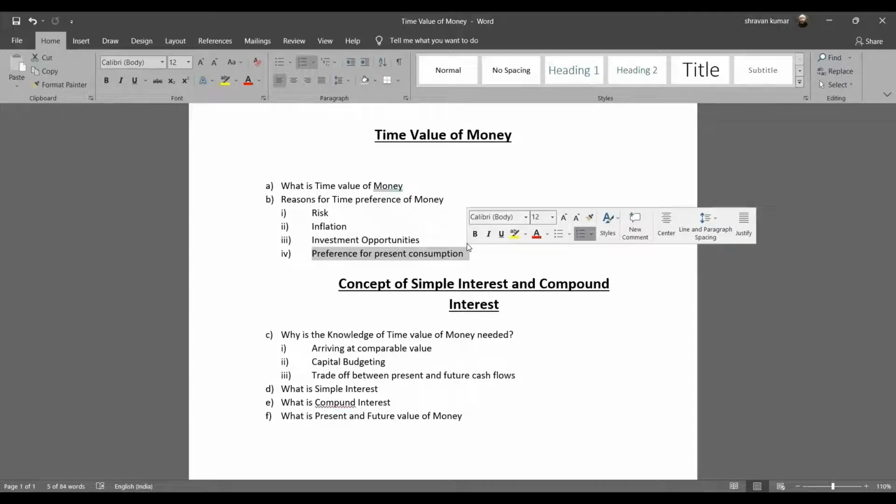So this is the key factor, or the key differentiation, between a simple interest and a compound interest. So how is compound interest computed then? This is an example which I'm going to discuss within a couple of minutes.